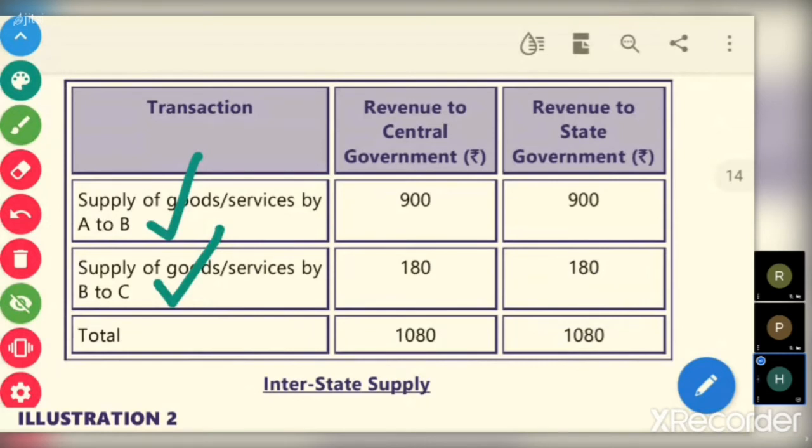So total revenue to the central government from seller A, from seller B, 1080. Total revenue to state government from seller A 900, from seller B 180, total 1080.